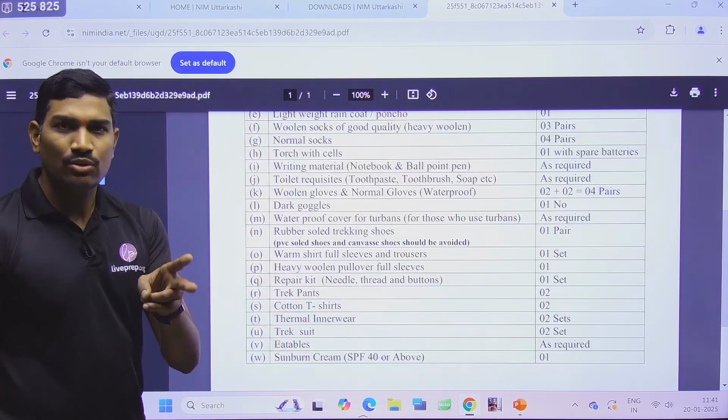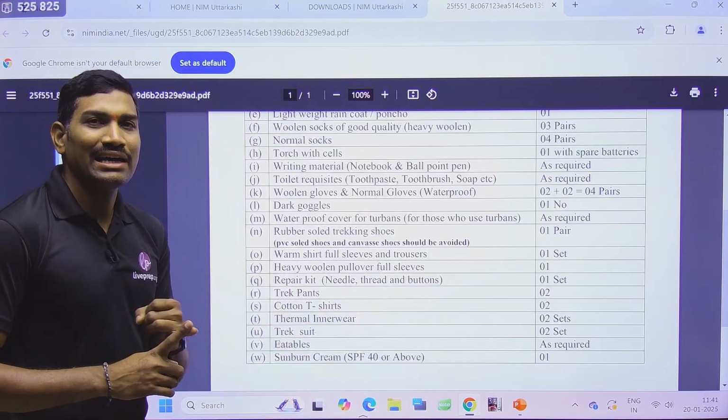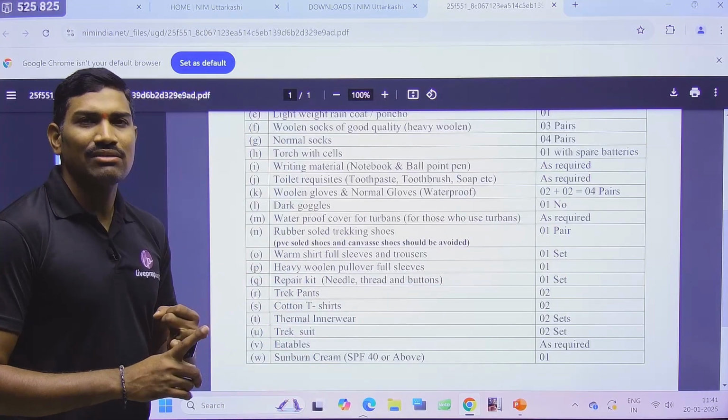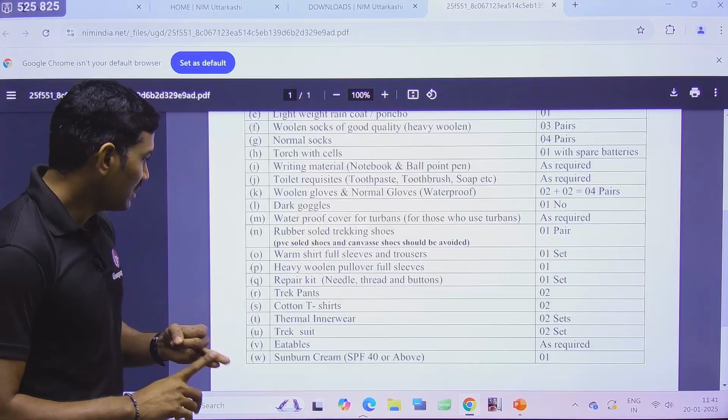Okay. So in this way, carry two types of shoes. One is high ankle mountain trekking shoes. Second one, normal running shoes. Okay. Please do remember this one.